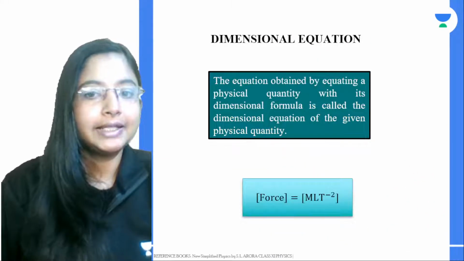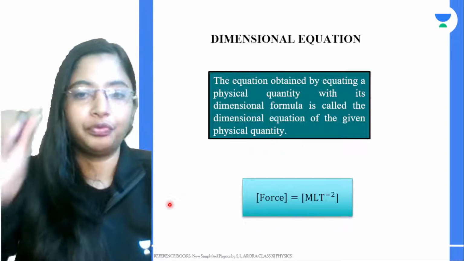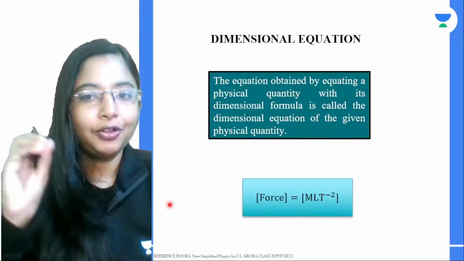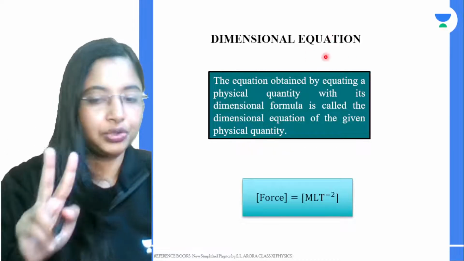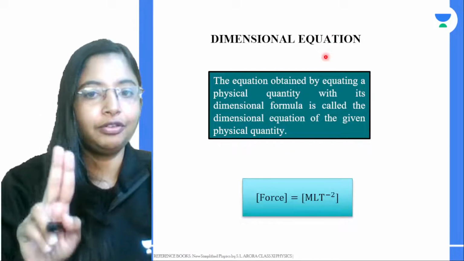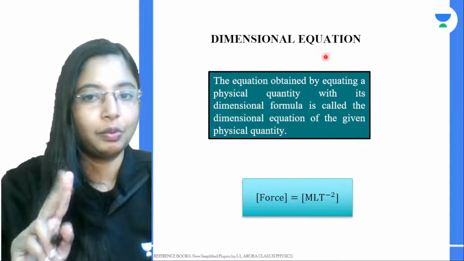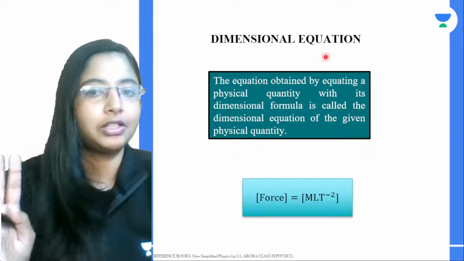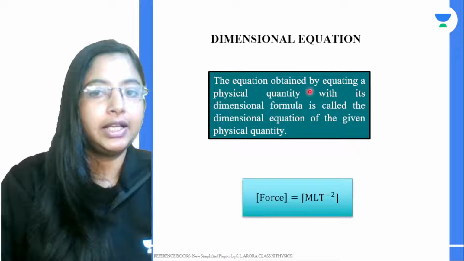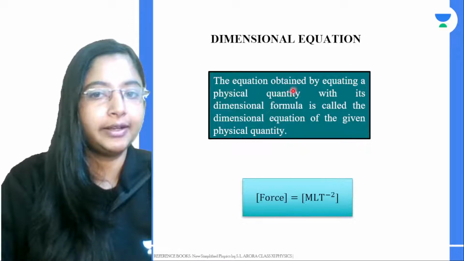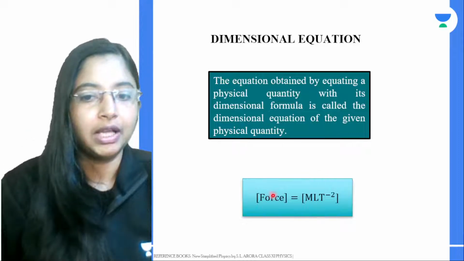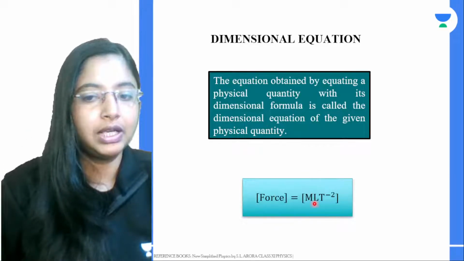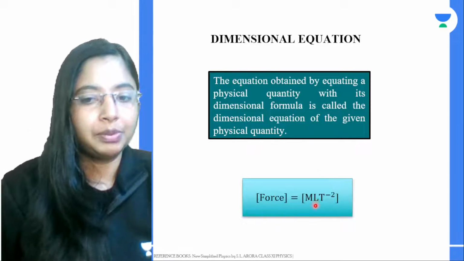Okay, next comes your dimensional equation. Very simple. If you have your dimensional formula, think about it, an equation has two sides, a right hand side and a left hand side. If you are able to express the dimensional formula in terms of an equation, then it is called your dimensional equation. The equation obtained by equating a physical quantity with its dimensional formula is called your dimensional equation. See, for force, this is your dimensional formula.